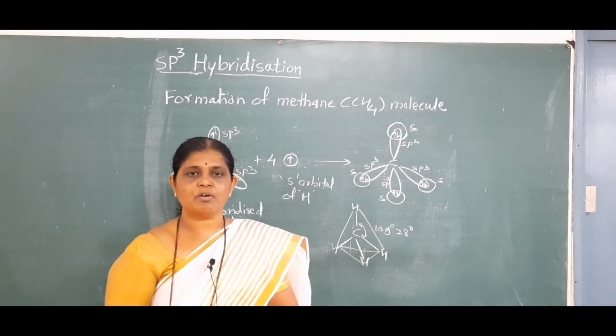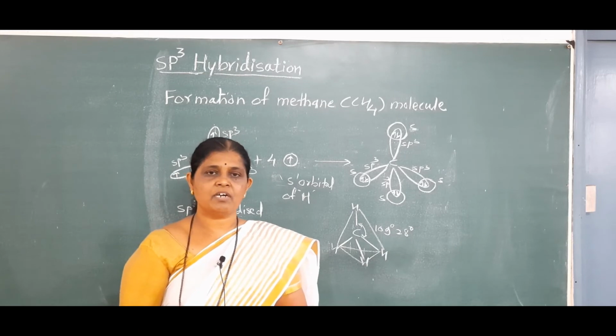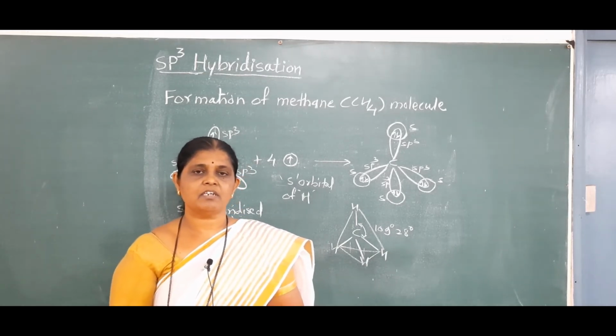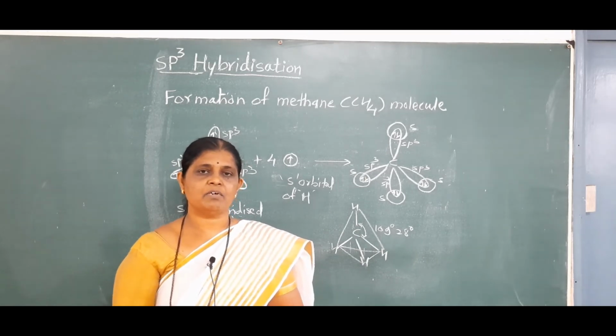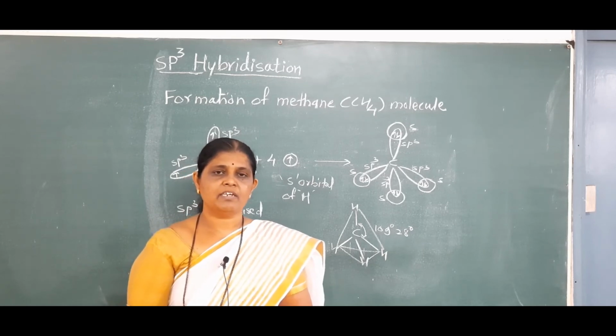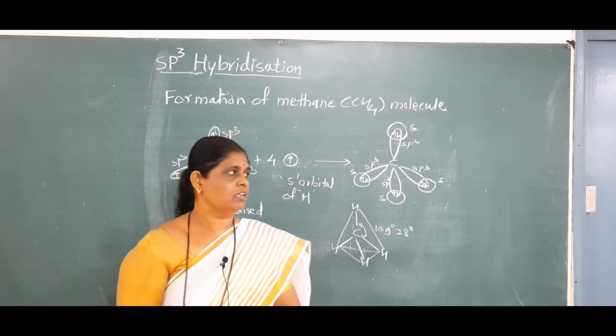Similarly, in the case of saturated compounds which contain a carbon single bond carbon, the carbon atom is also in the sp3 hybridization state, and the carbon single bond carbon is formed by axial overlapping of sp3 hybrid orbitals of 2 carbon atoms.